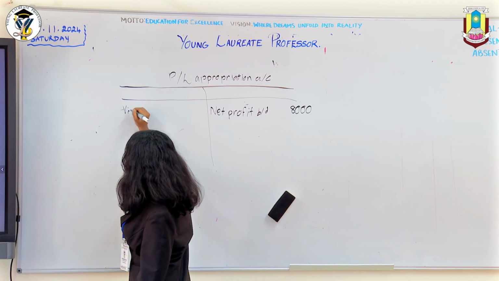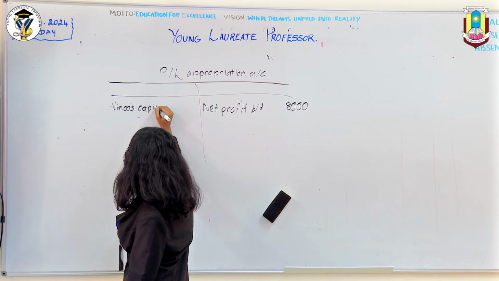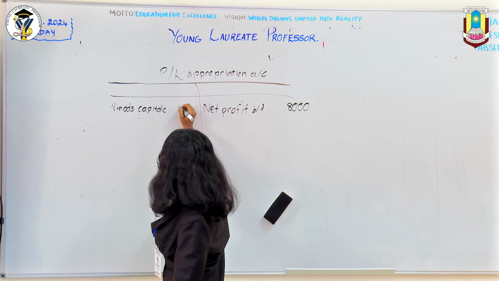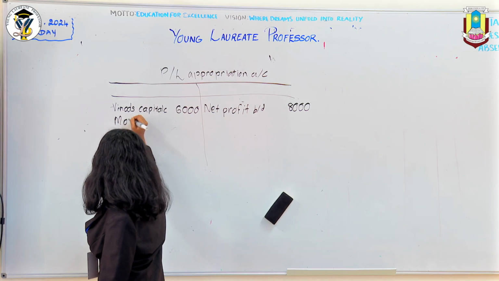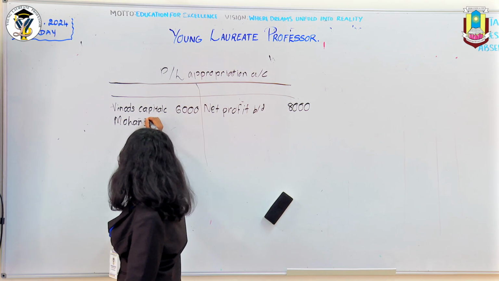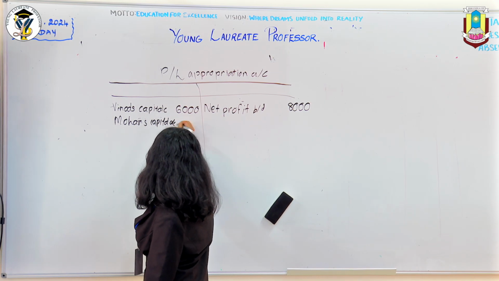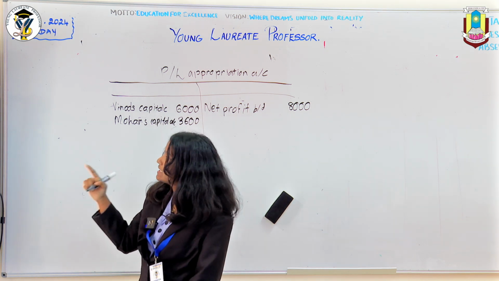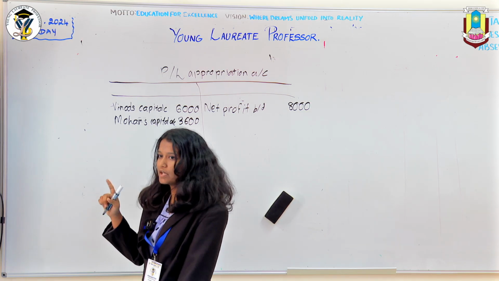So we write Vinod's capital account, which will be 6,000, and then Mohan's capital account, which will be 3,600. And then it specified that Vinod has to get a salary of 3,000 per month, and